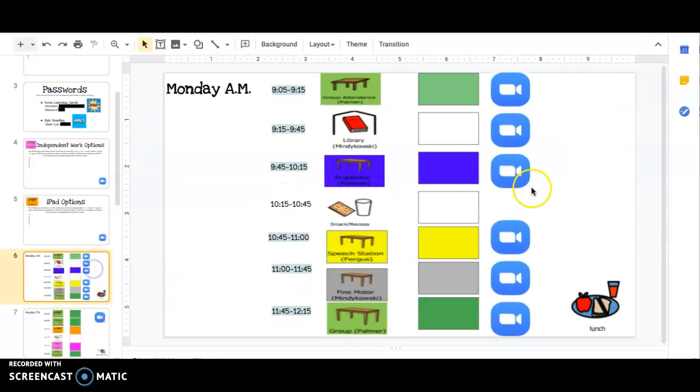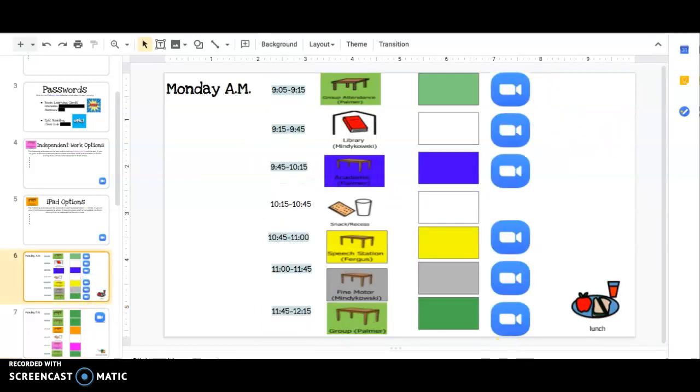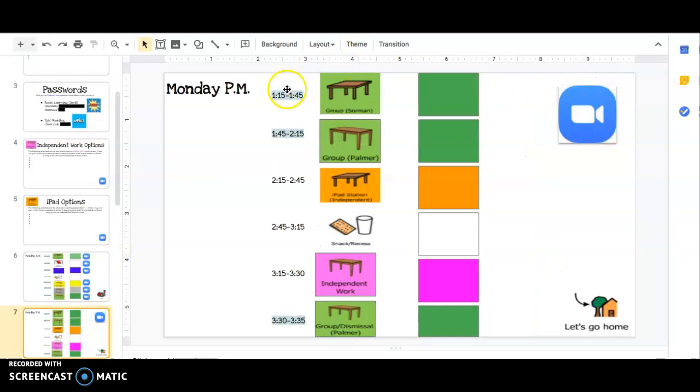On this page, you saw that there were a lot of links. This is because your child will be transitioning from different Zoom rooms or teachers throughout the day. On some pages, you will see that there is only one big link. If that's the case, that means that all of these live times that are highlighted are the same exact teacher, the same exact link. So again, if you see multiple links, that is because your child is transitioning to different links throughout the day. If you see one link, that is because that link matches every activity that is highlighted.